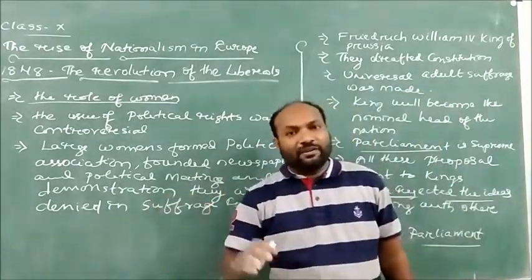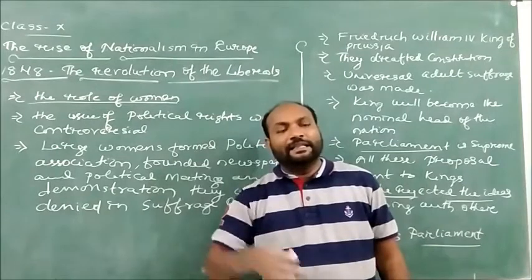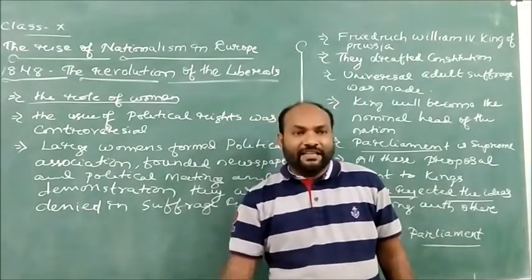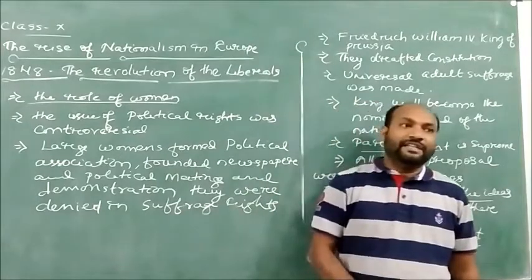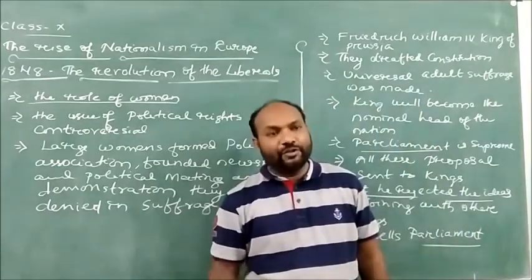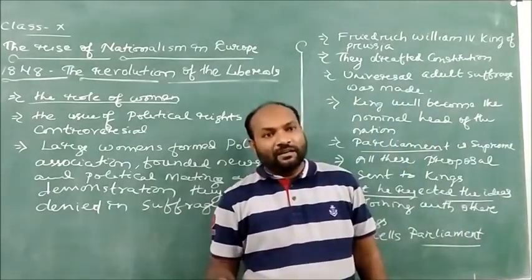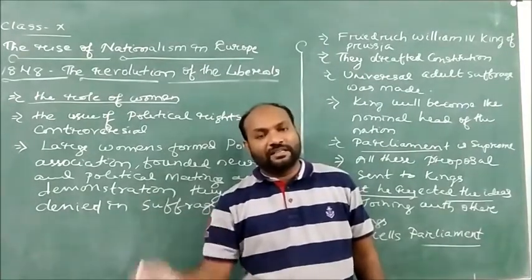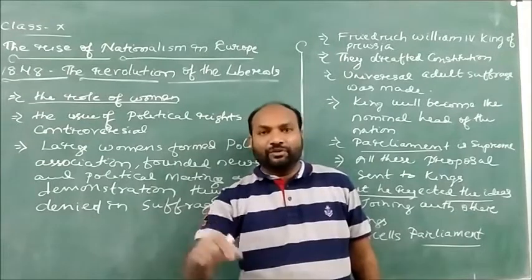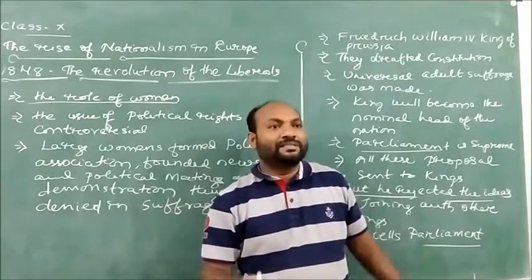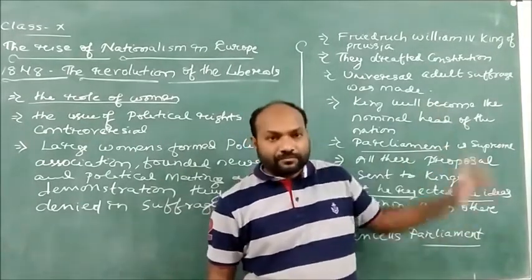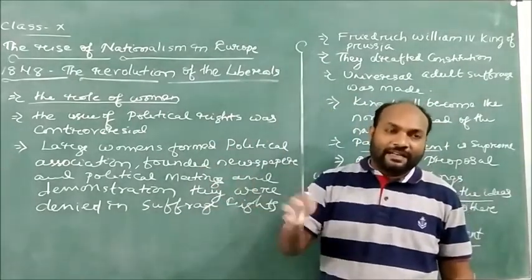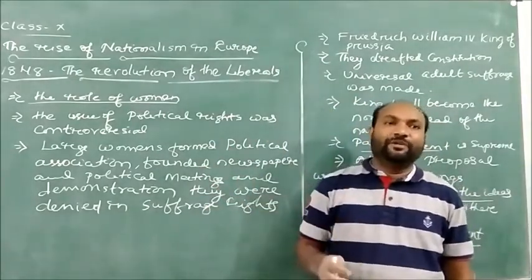So dear children, here we understood that the liberals continuously initiated all these movements in order to make national unifications. Successfully, the conservatives as well as the kings of European nations suppressed the movements of these liberal groups who were continuously trying to make national unifications.